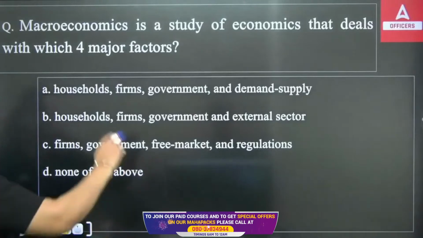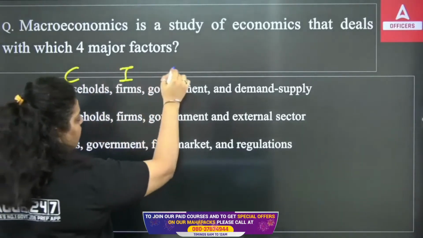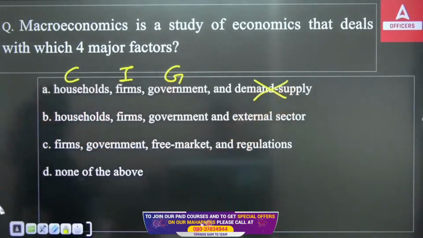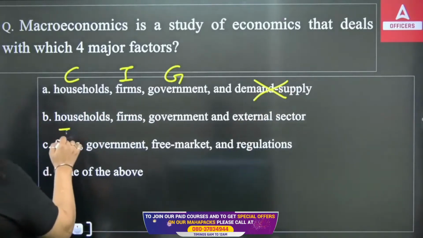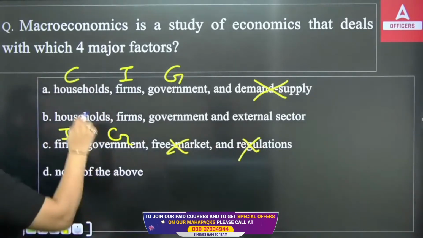Looking at the options: first says households, which can be represented by C, firms by I, government by G, but demand and supply cannot be represented as net exports. Third, firm again I, G, but free market and regulation cannot be defined under GDP.